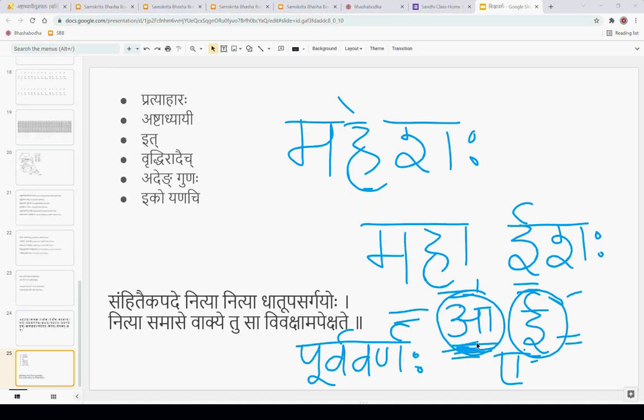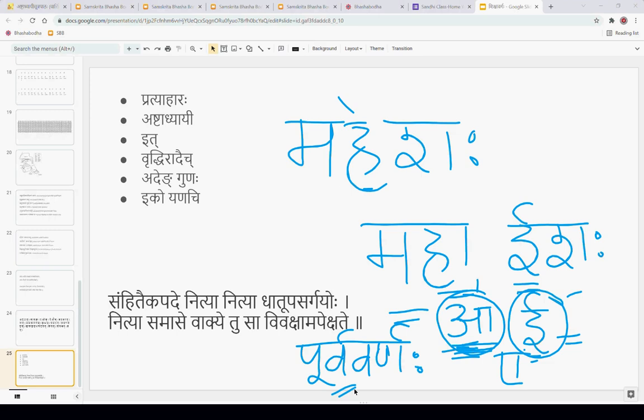The last letter of the first word which is participating in the sandhi is called Purva Varna. Purva means first, which comes early, before, beginning.